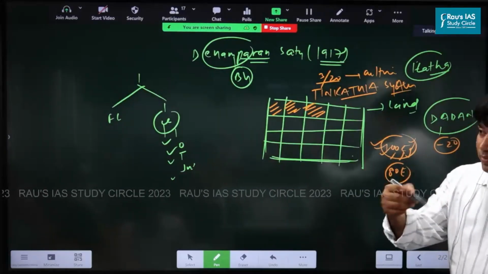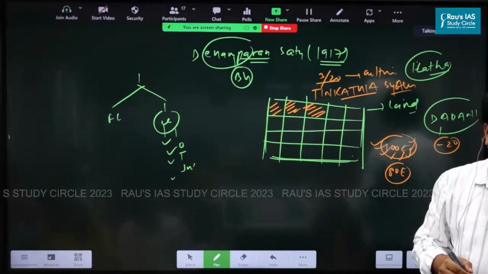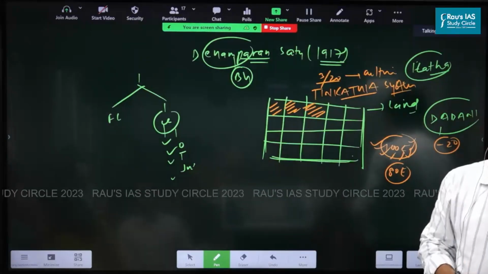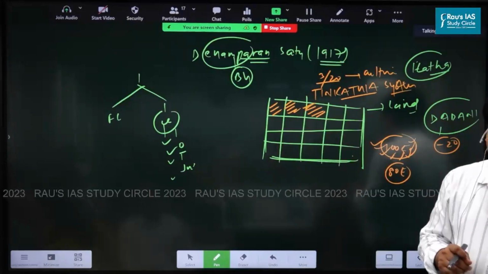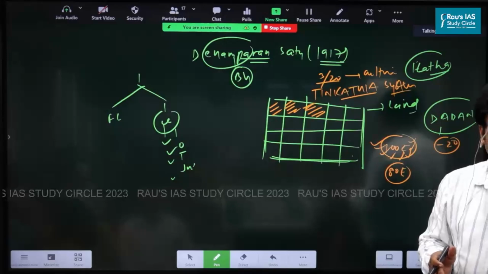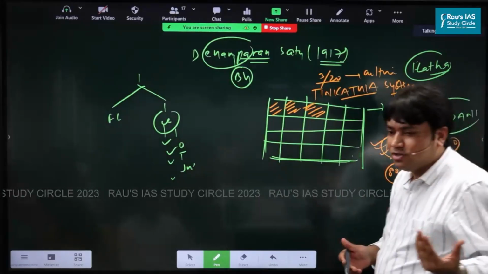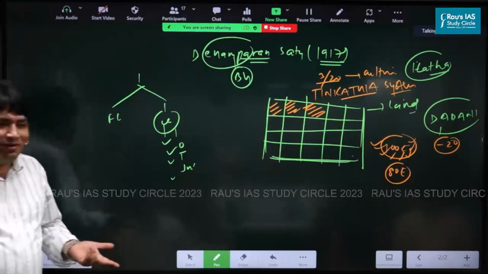And the indigo cultivators already signed what? An agreement with the peasant. And the agreement was written in which language? And judiciary system was developed by whom? And judges, you all know, Indian party, then the judge, one party is British, then the judge will always be British. So decision will also come in the favor of British.